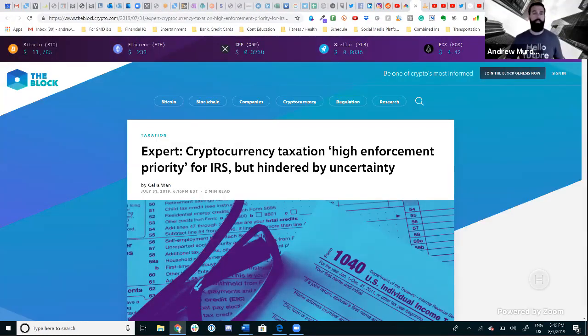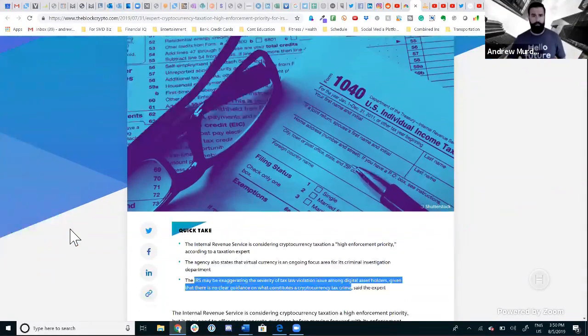All right, moving on, we have an article here by The Block. They interviewed an expert, but they don't name the expert. And I would think that this is an obvious point for a lot of people, that cryptocurrency taxation is a high enforcement priority for the IRS. You could imagine countries worldwide who have their tax regulators are speaking to this point quite regularly.